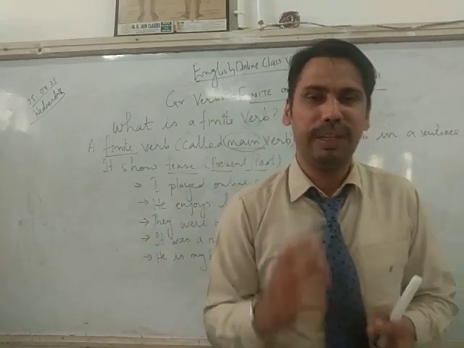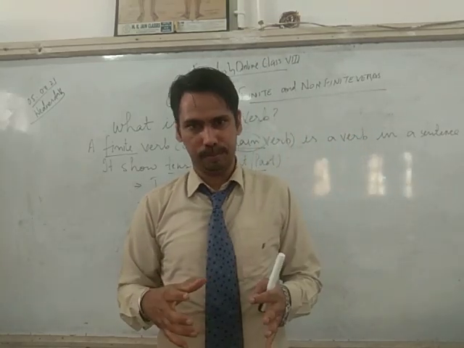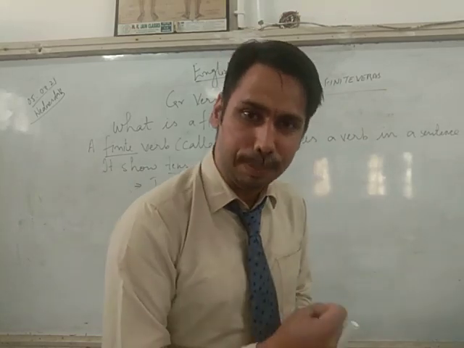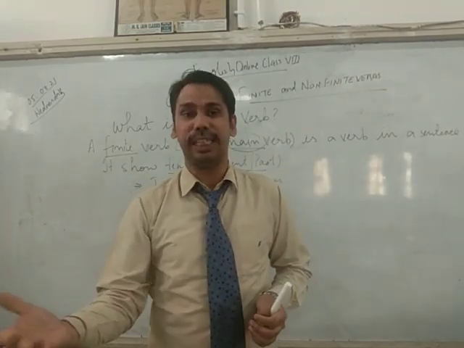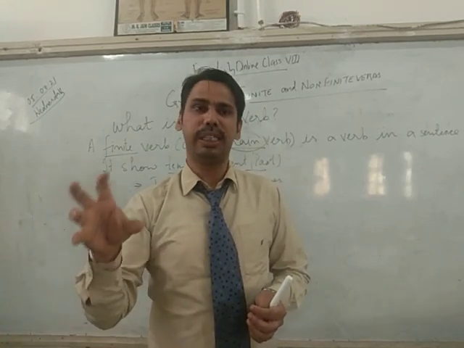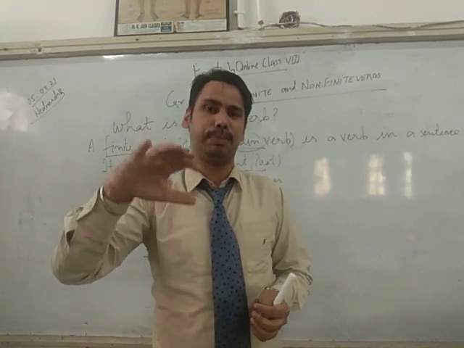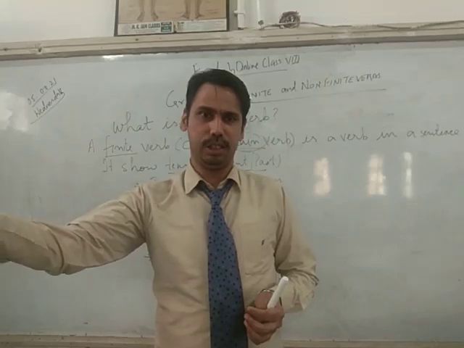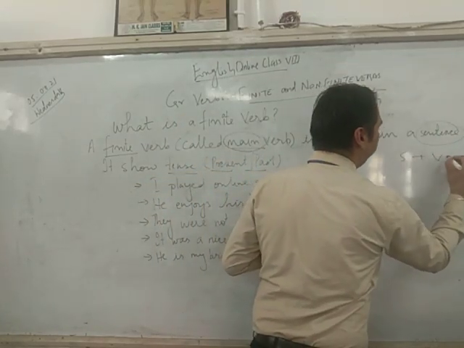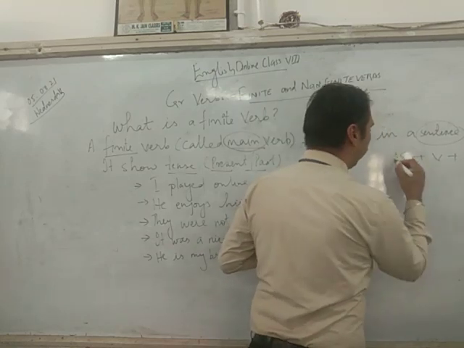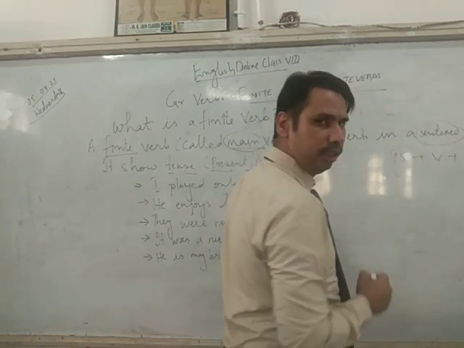Main clause means the sentence is independent. An independent sentence is called a main clause. So it can also be like a simple sentence, where you have a subject, a verb and an object. This is how the structure of a sentence is formed: S plus V plus O.